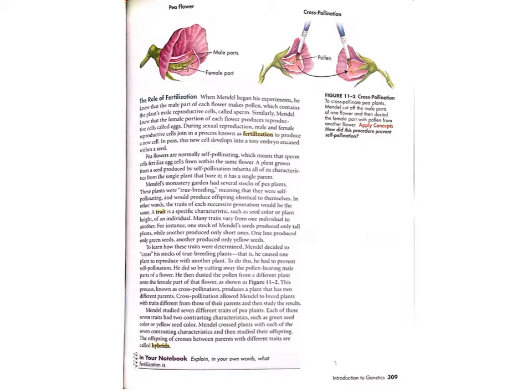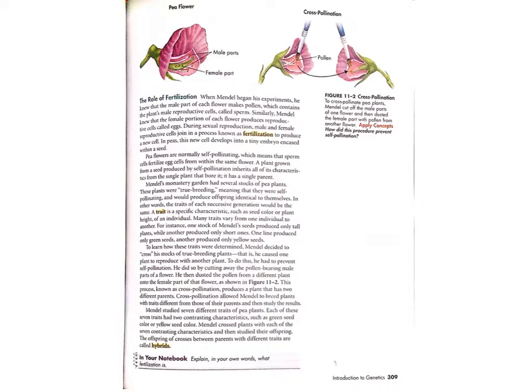A trait is a specific characteristic, such as seed color or plant height, of an individual. Many traits vary from one individual to another. For instance, one stock of Mendel's seeds produced only tall plants, while another produced only short ones. One line produced only green seeds, another produced only yellow seeds. To learn how these traits were determined, Mendel decided to cross his stocks of true-breeding plants.